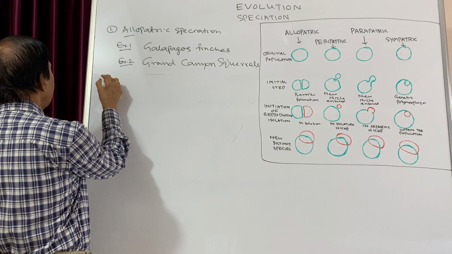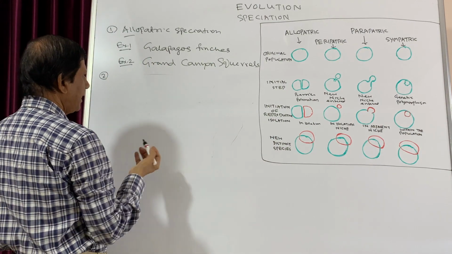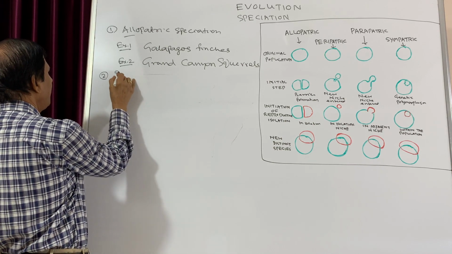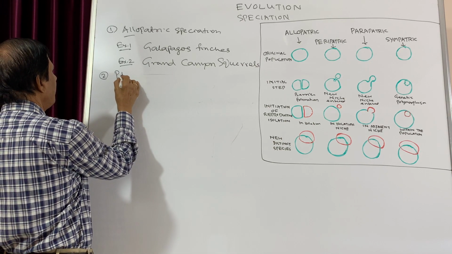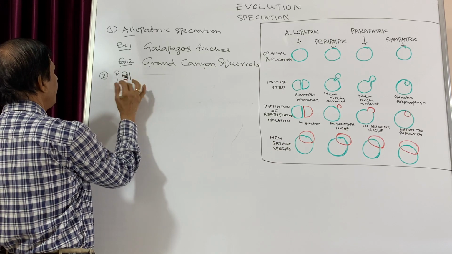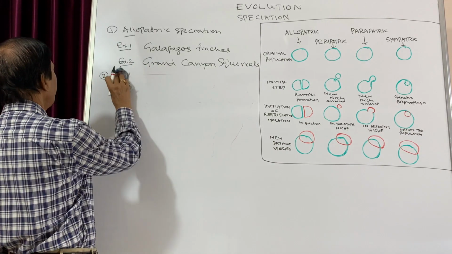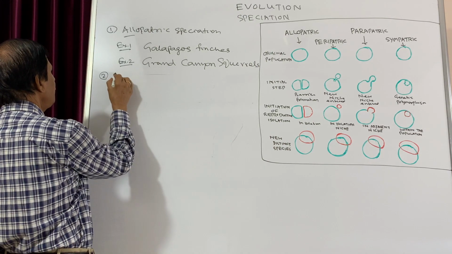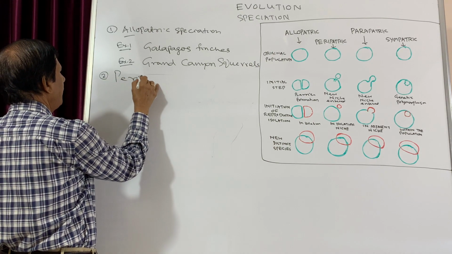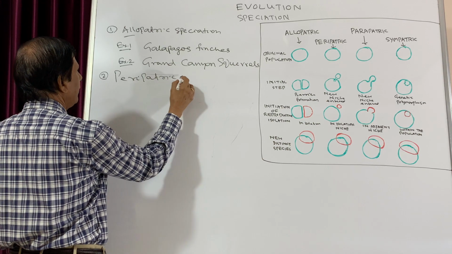Then the second one we can call peripatric. The second one is peripatric speciation.